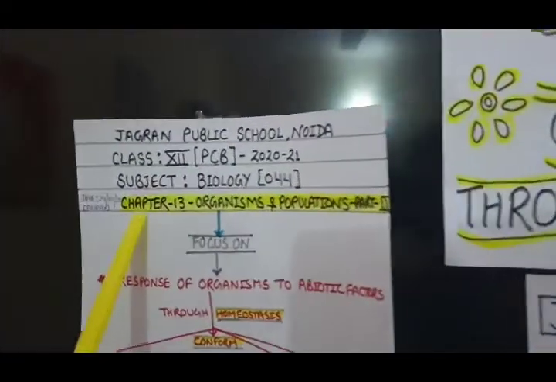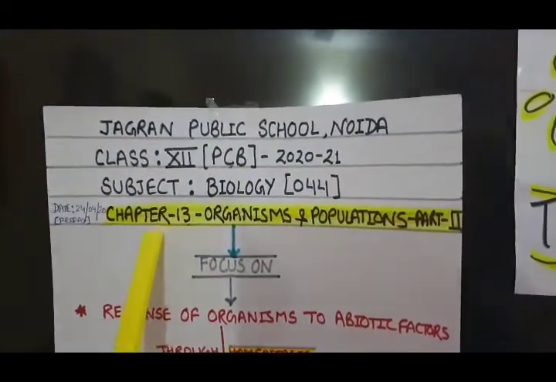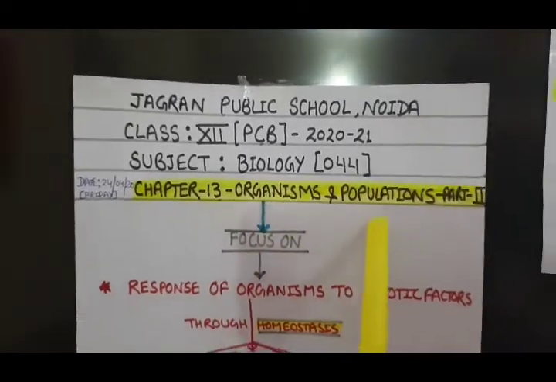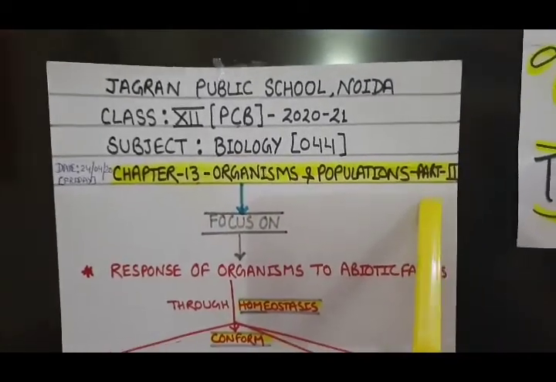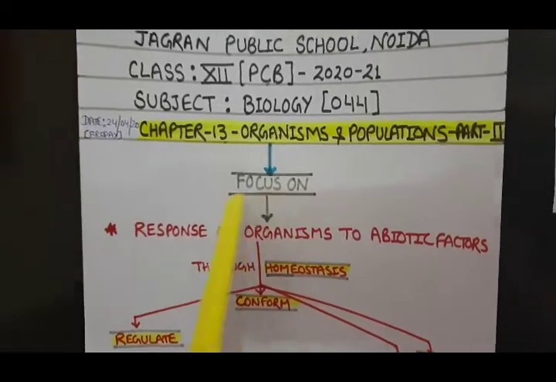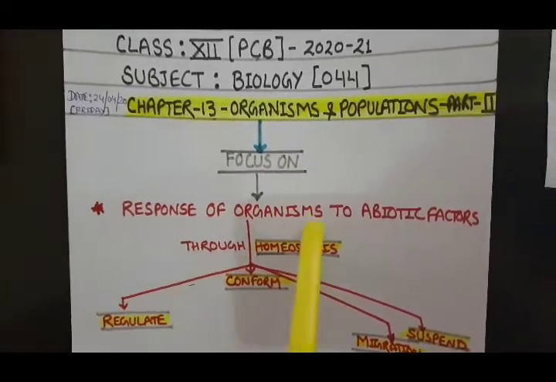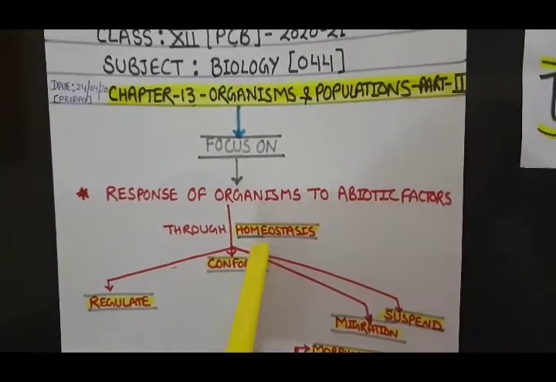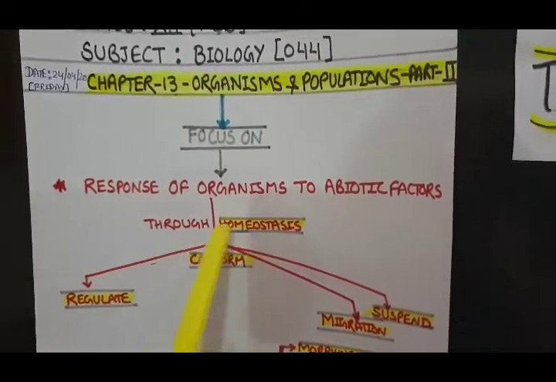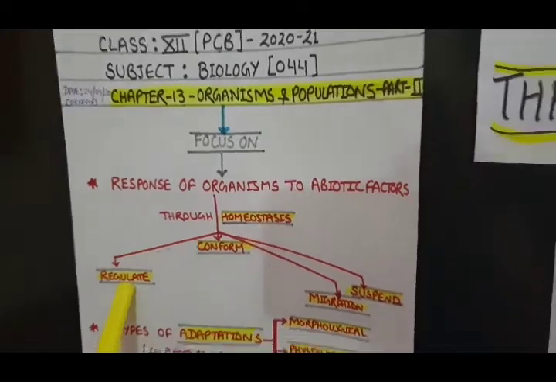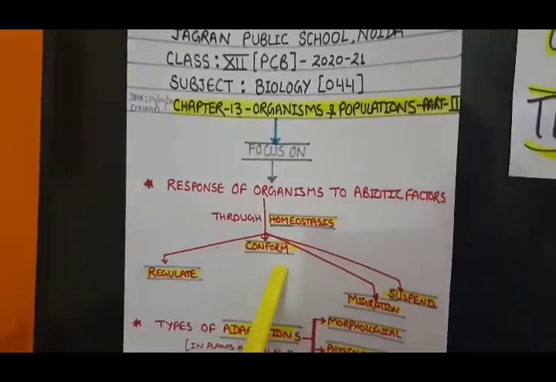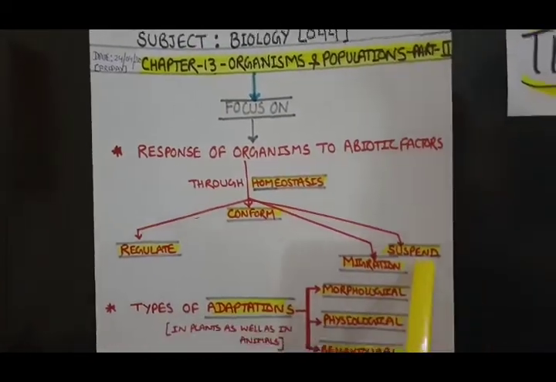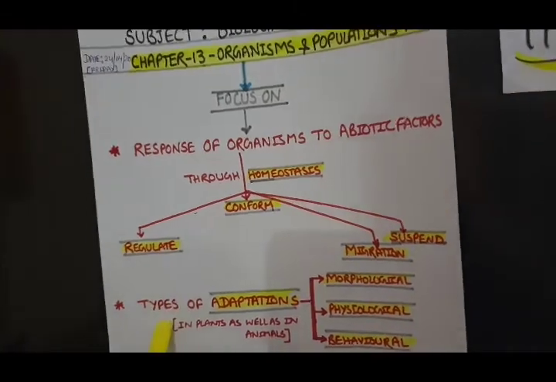In today's class, I will continue with chapter 13, Organism and Population, part 2. In this part, I will focus on the response of organisms to abiotic factors, in which you will study homeostasis with reference to regulation, conformer, migration and suspension types of responses.